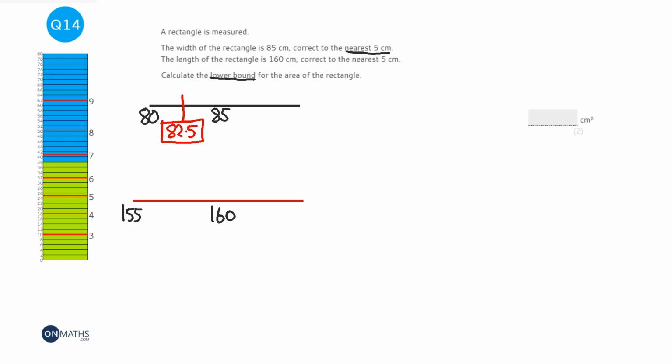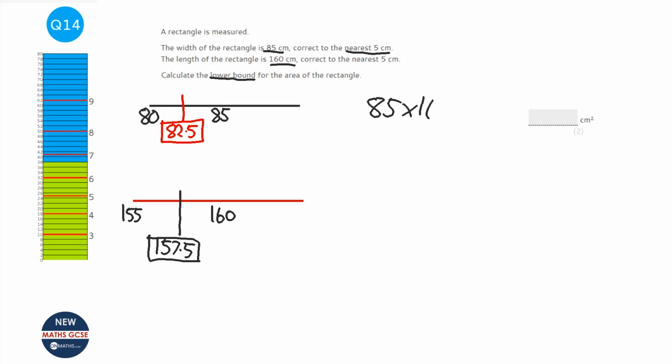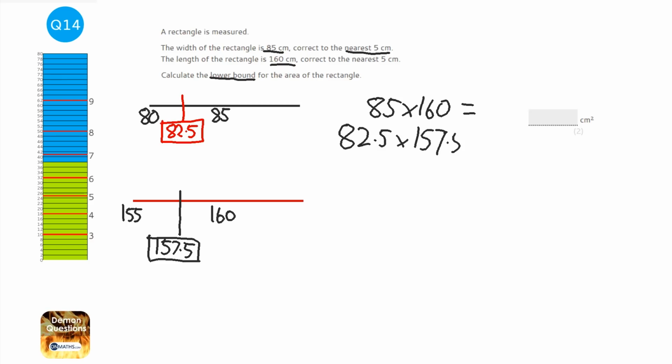And then when we draw the line, well, it's going to be 157.5. Now, what many students would do is just look at the number. Well, the area is going to be 85 times 160. But we know that the 85 could have been 82.5, and the 160 could have been 157.5, and that would give the lowest possible area.